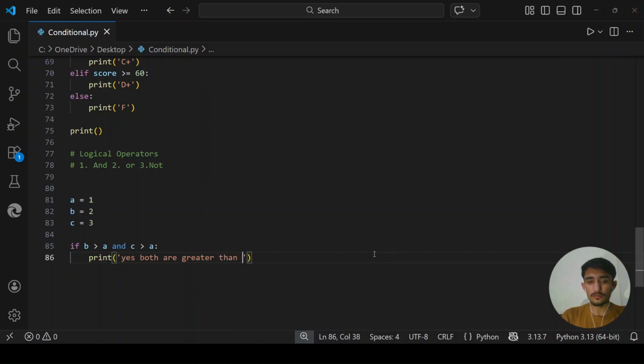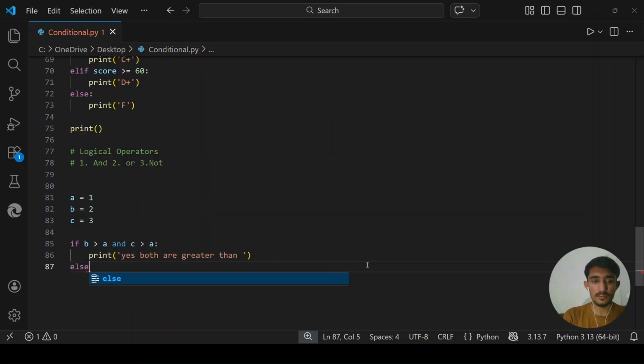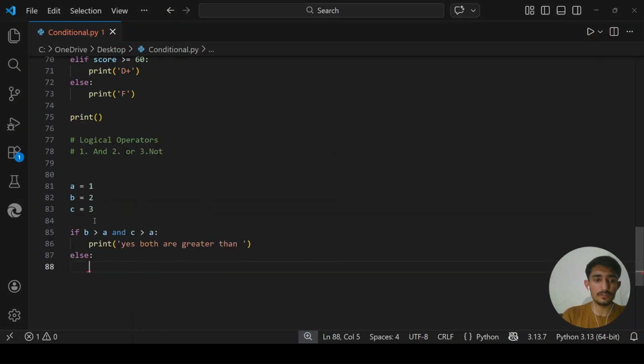Now let me create another condition, which is else. If these two conditions are not correct, if either one is not correct, we know that this one is correct, but let's hypothetically think that this one is not correct, or both of them are not correct. So in order to not print nothing on the screen, let's create another else block and print, "No, both are not greater than."